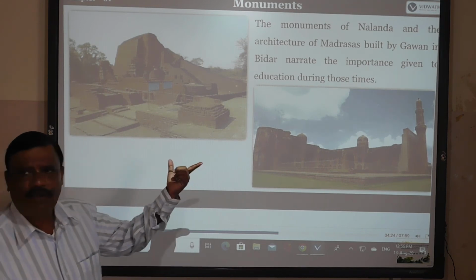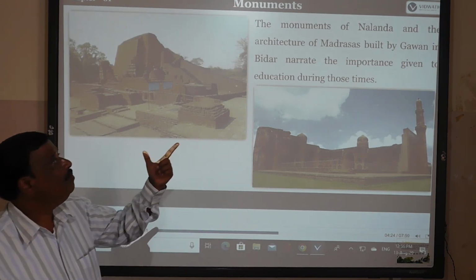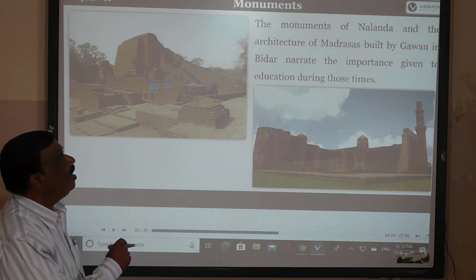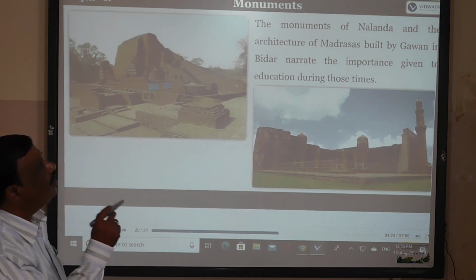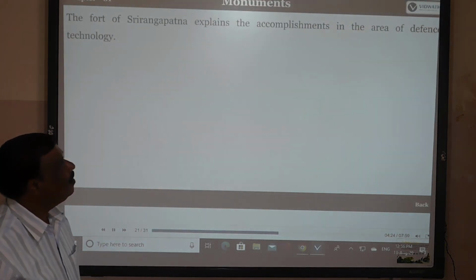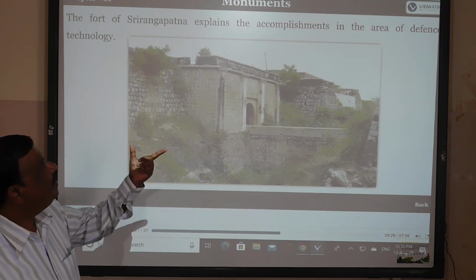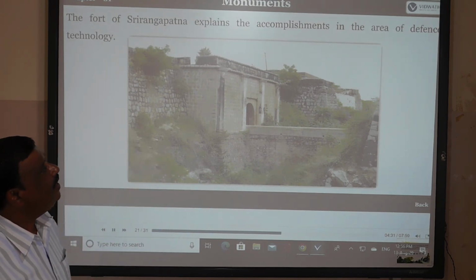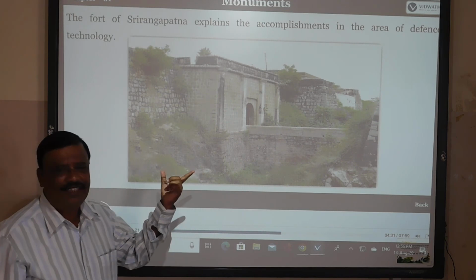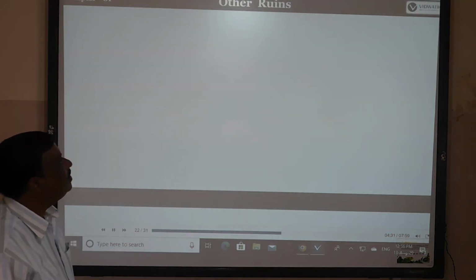The fort of Srirangapatna explains the accomplishment in the area of defense technology. That fort protected them from the enemies.